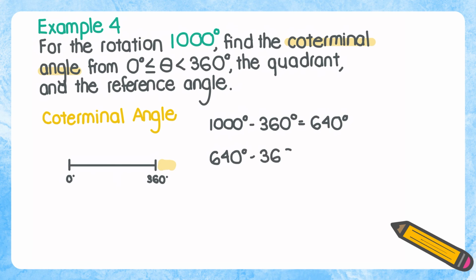So let's take away another full circle, and this time we get 280 degrees. This is between 0 degrees and 360 degrees, so our coterminal angle is 280 degrees. So this means that 1000 degrees and 280 degrees would end on the same terminal side.